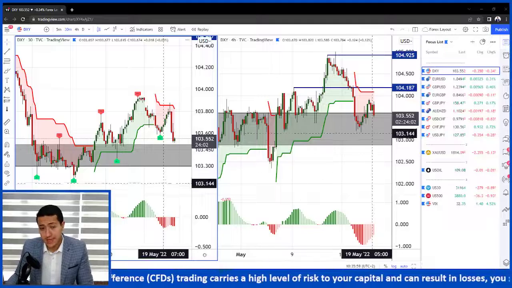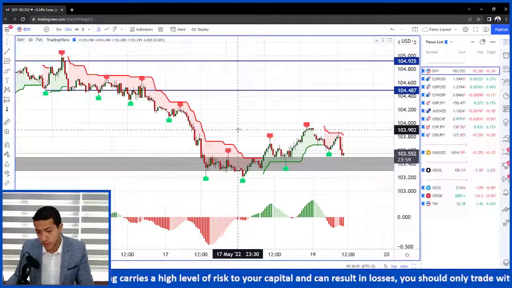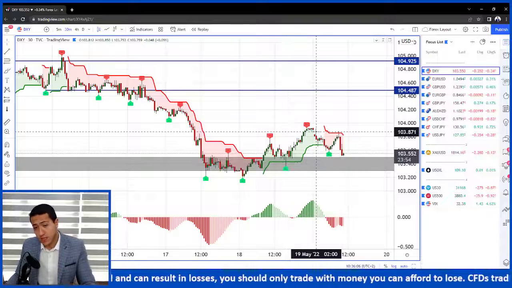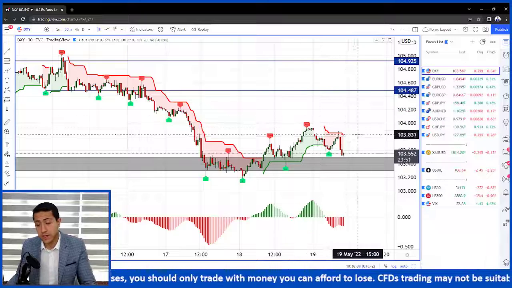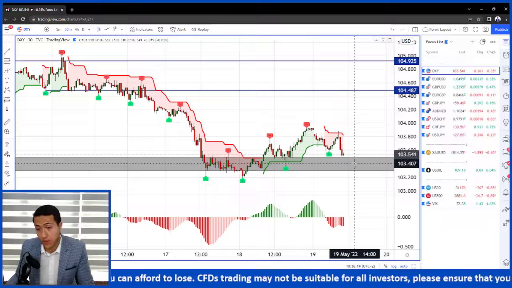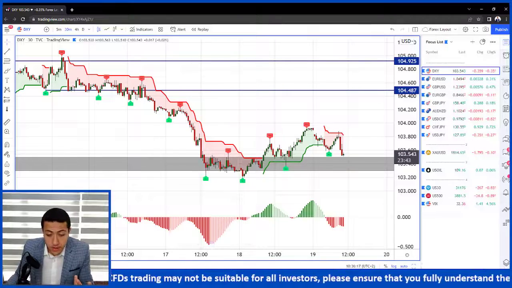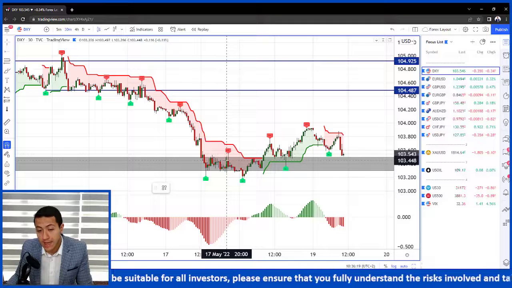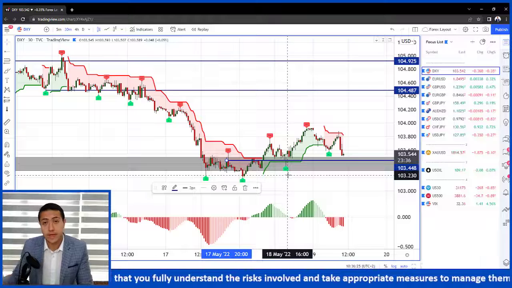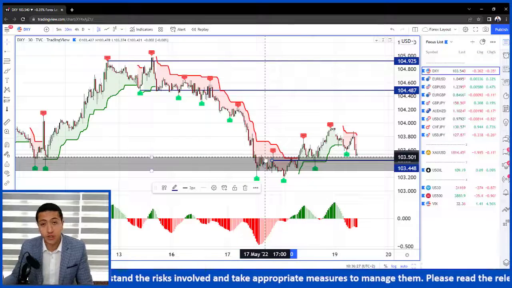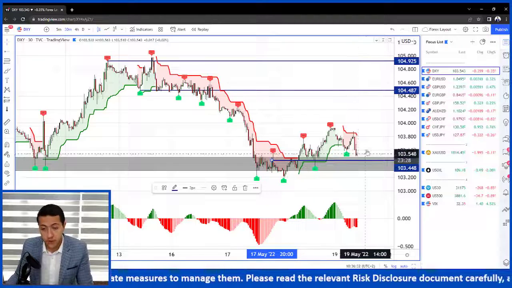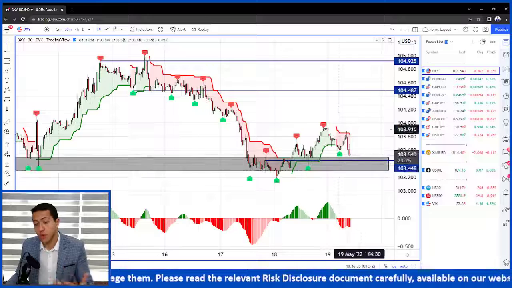Basically, the dollar index still trades around the same levels as yesterday, roughly. We are currently trading around 103.55. We mentioned in yesterday's video that we are heading higher. However, it seems that the dollar index is coming back to test the support level of 103.40 again. The key level of 103.40 is the key thing to watch, because a break below this level should extend the downward pressure on the dollar index.